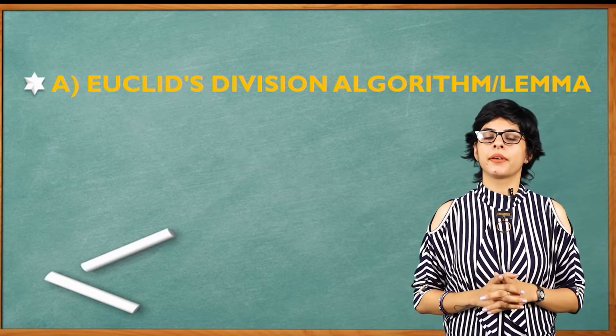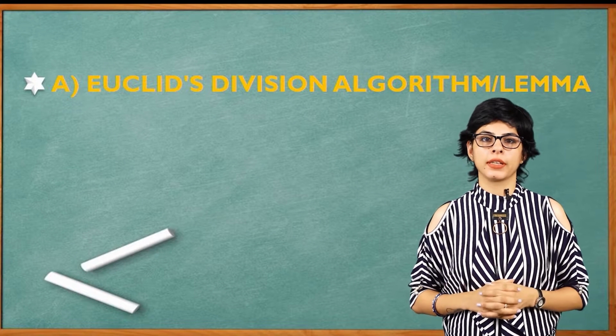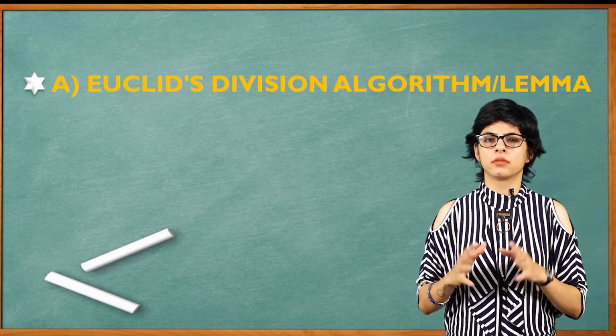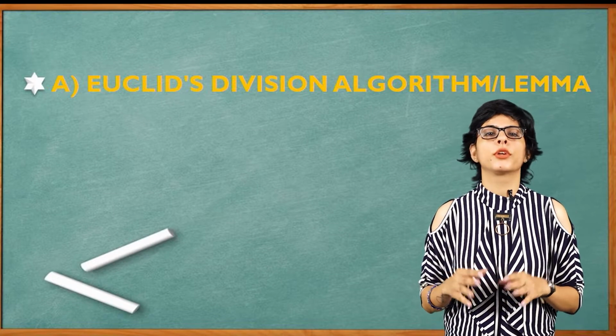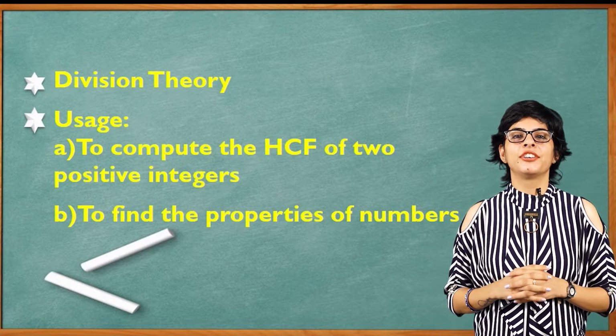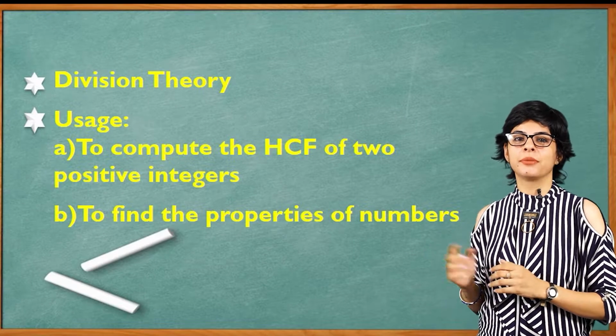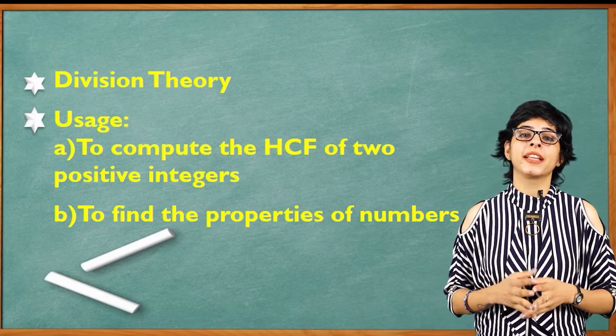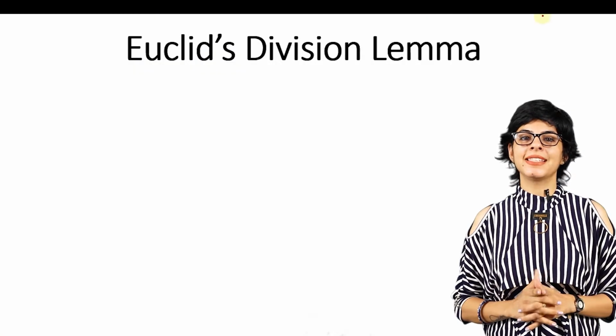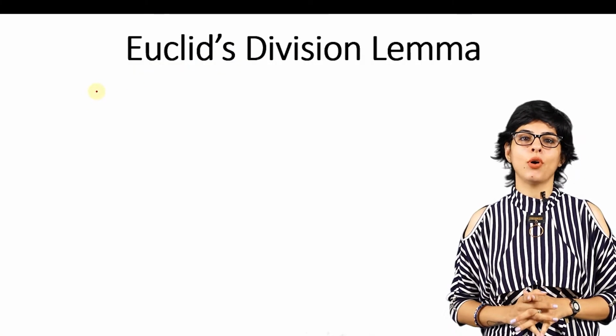The Euclid's theorem is basically a division theory. We will do a simple division here. Don't be afraid of the names. They are not as difficult as they look like. The process is going to be very simple. We are going to use Euclid's theorem to compute HCF of two positive integers and also to find the properties of numbers. Let's start with Euclid's division algorithm or lemma.